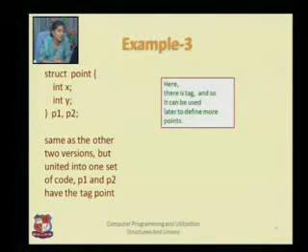So let us have the third example. Third example is struct point integer x, integer y, p1 comma p2. So here again I am giving point as a name of tag and then I am writing p1 comma p2. Same as the other two, but here we are declaring p1 comma p2.